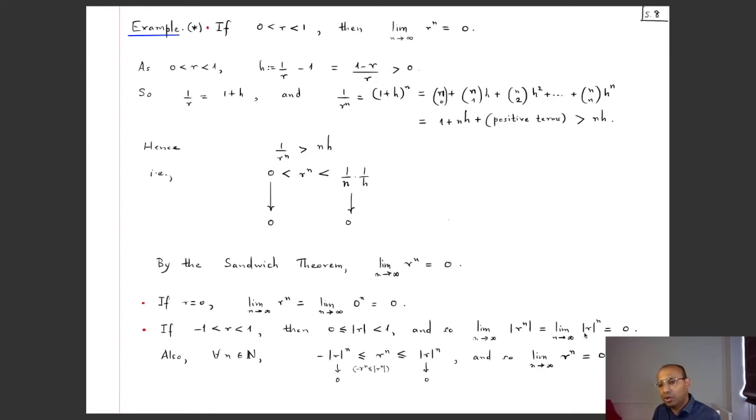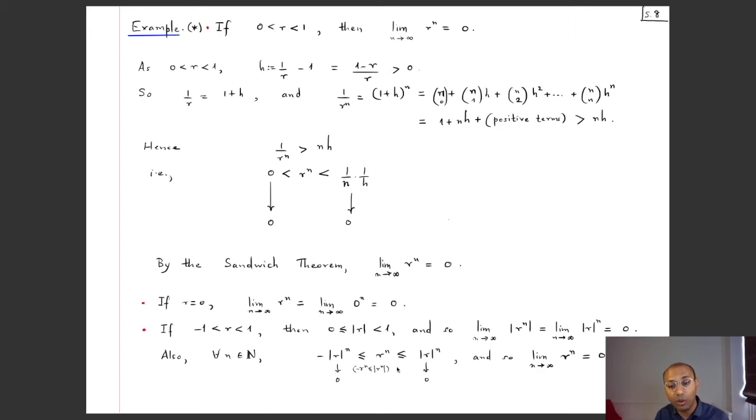But mod of r to the power n is the same as mod r^n, because mod of xy is the same as mod x times mod y. So if you repeatedly use this, mod of r^n is mod r times mod r times mod r, n times, so it is mod r to the power n. So I've got that this sequence mod r to the power n is convergent with limit 0 whenever r is in between -1 and 1.